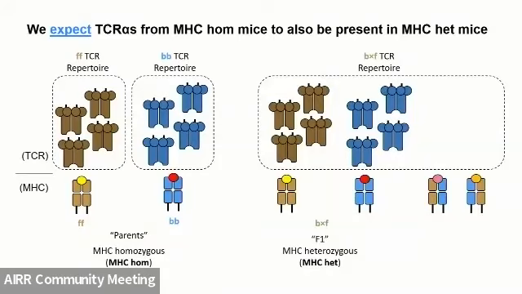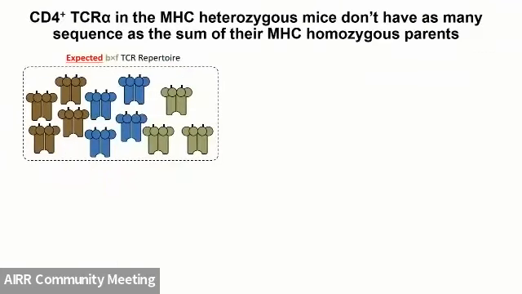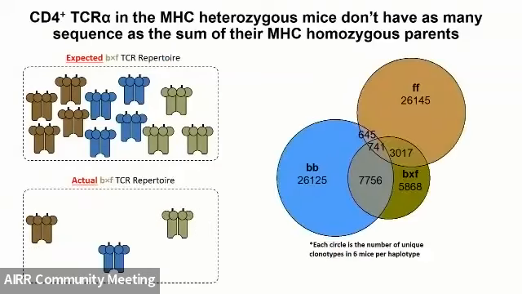And then they can also make these mixed molecules, which should be able to elicit unique peptides that are presented to the surface in thymocytes. And this should elicit unique TCR clonotypes that only show up in the F1 mice. So this is our expected TCR repertoire. It should be much larger than either of the parents.